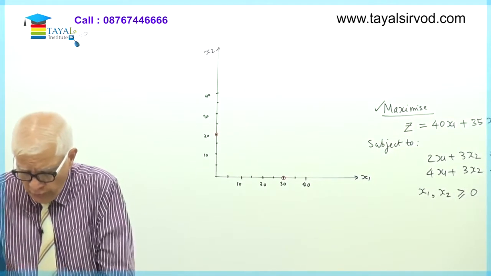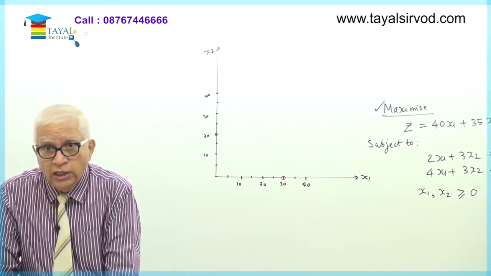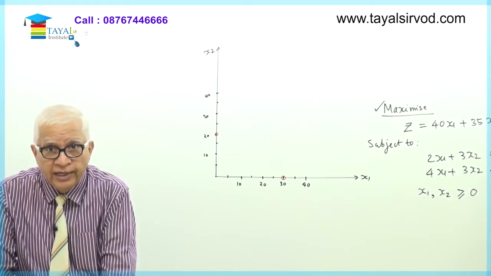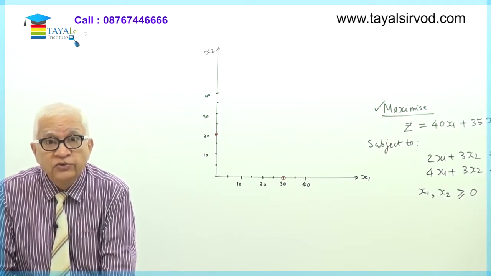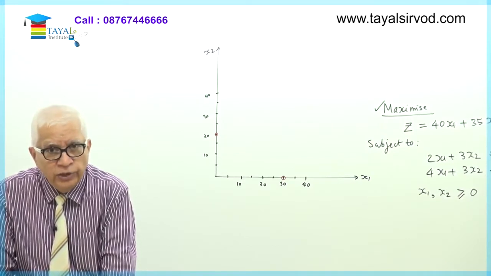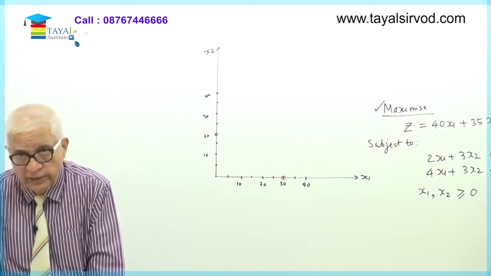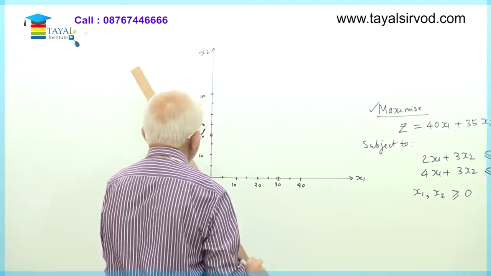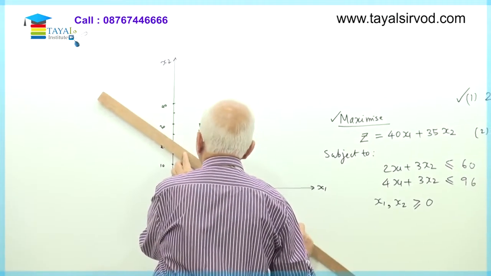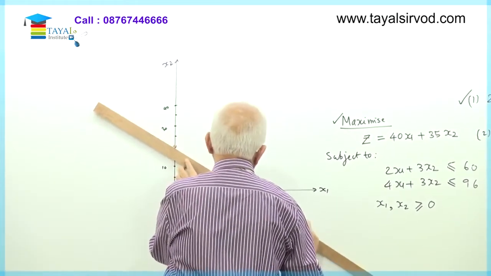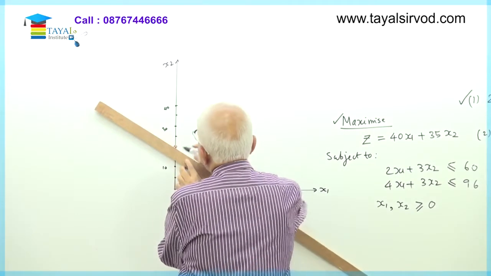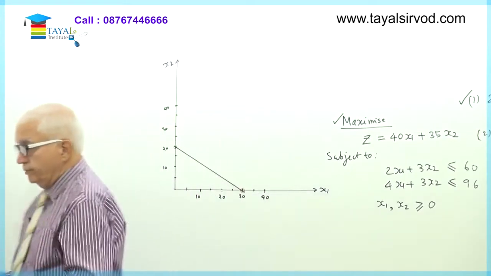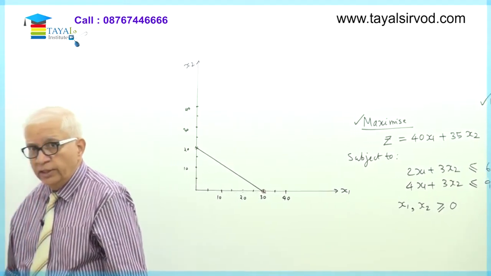If I join these 2 points, can you see that all the points lying between these 2 points and lying on that straight line will satisfy the equation? I require only 2 points to draw a straight line. So I am drawing this straight line now by joining these 2 points which we have plotted, and that is my straight line number 1 which I am looking for. So this is the straight line. Joining these 2 points I got this straight line.